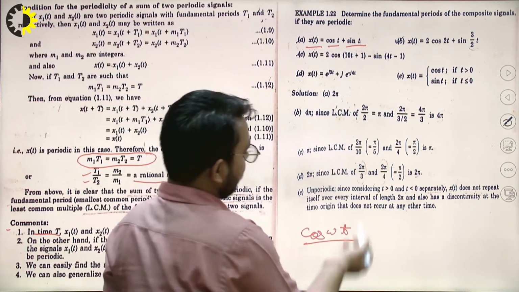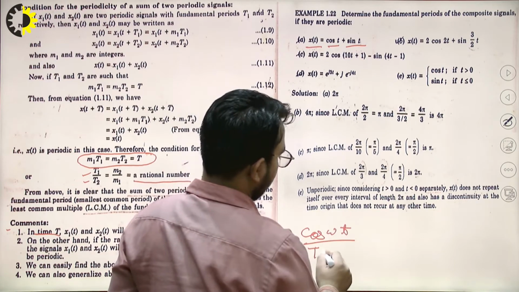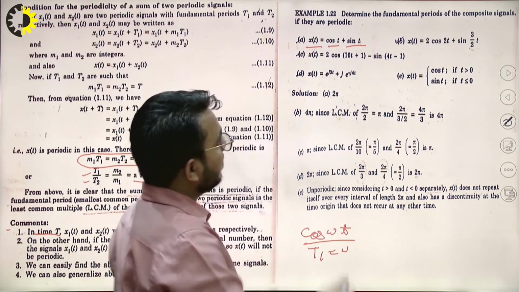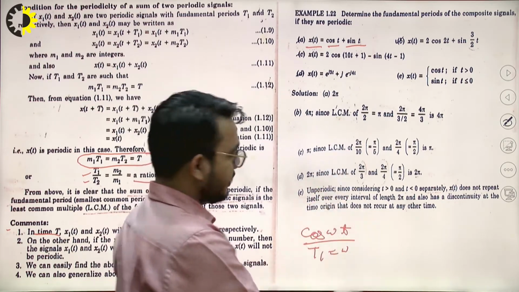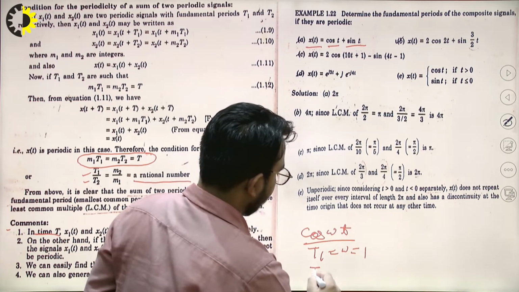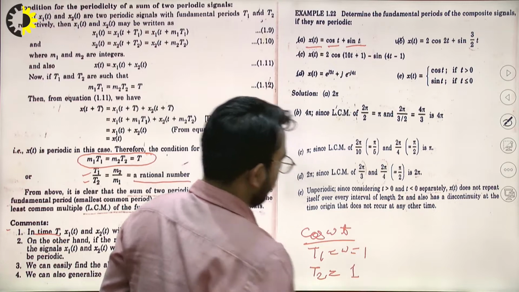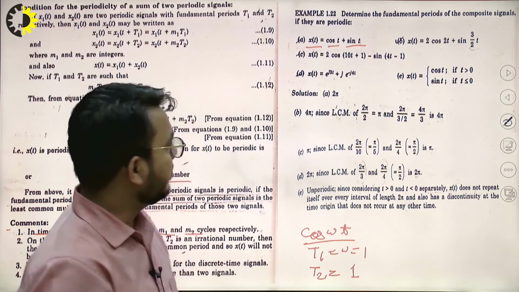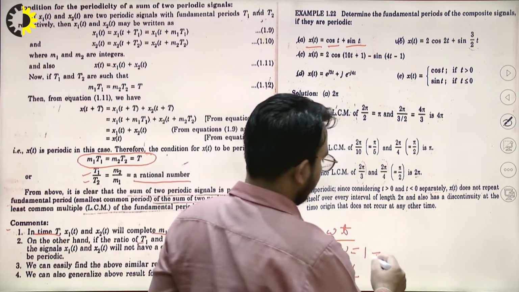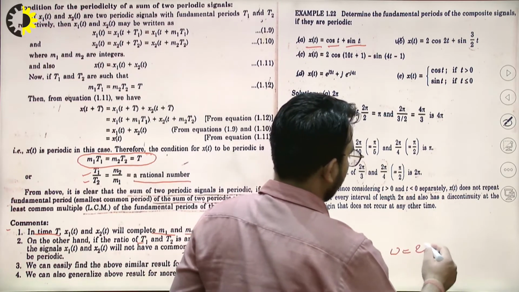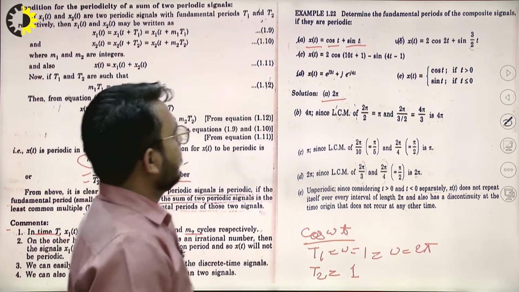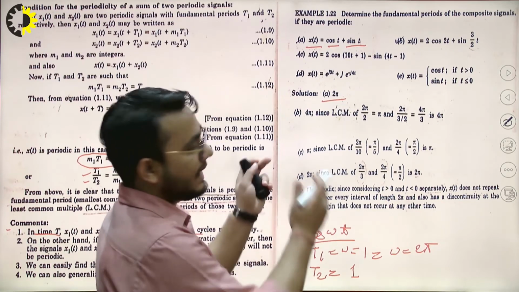Comparing, omega is 1, so t1 is 2 pi, and for sine t, comparing with sine omega t, omega is 1 and t2 is also 2 pi. The ratio of t1 to t2 comes out to be 1, so the time period of the combined signal is 2 pi, right?